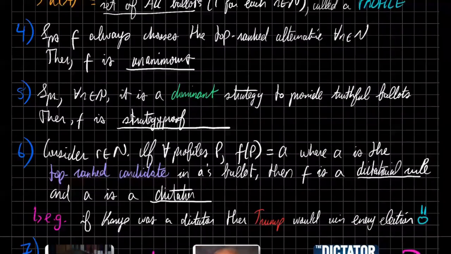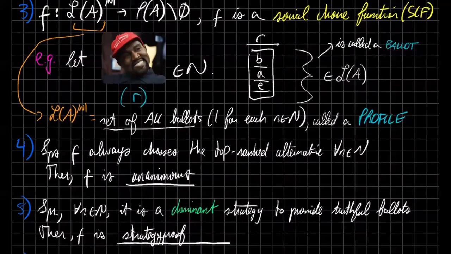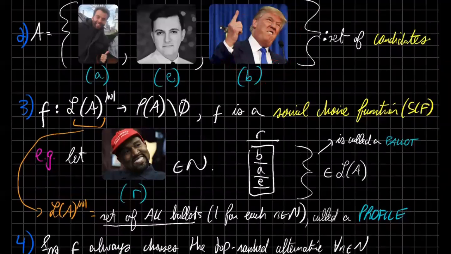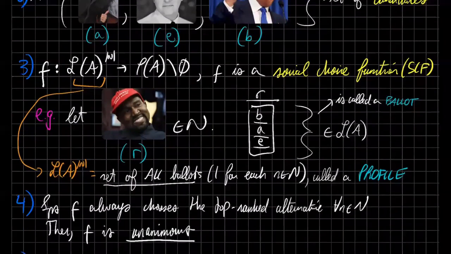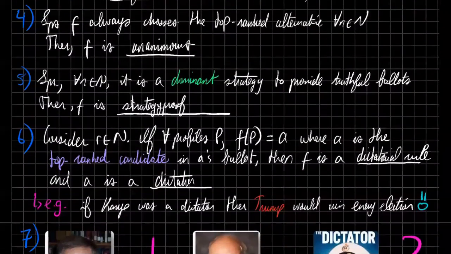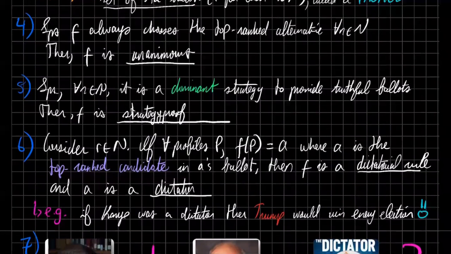So in this case, suppose we go back to the Kanye example. If we say that Kanye West is a dictator, then we're saying that for all possible profiles, for all sets of ballots, the winner of the election is this guy. We'll leave it up to the readers for how they interpret that. But that would mean that Trump would always win every single election if we say that Kanye is a dictator. For all social choice functions, for all choices of any function that maps profiles to winners of elections, Trump would be the winner.